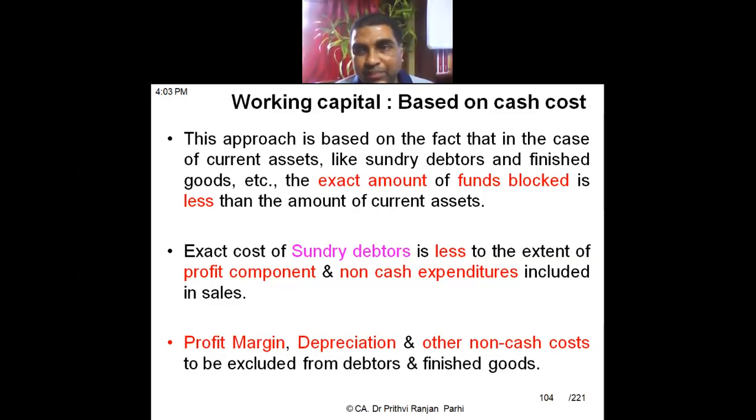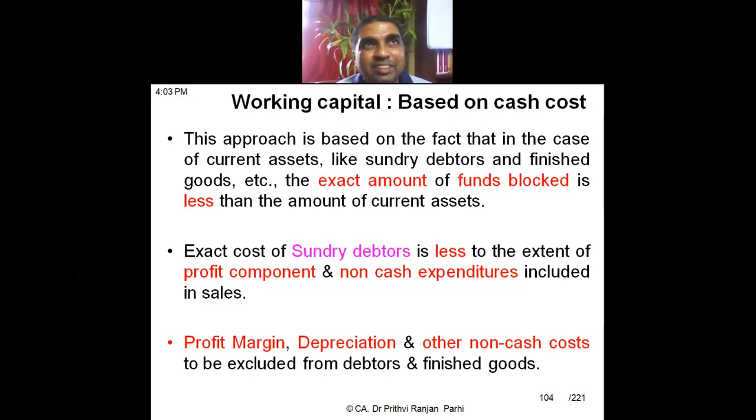You see, here we computed sundry debtors on the basis of sales value, is it not? Let us say 2 months sales, sundry debtors to sales into 2 months. But what is working capital? Working capital is the fund we require to run the business, is it not?